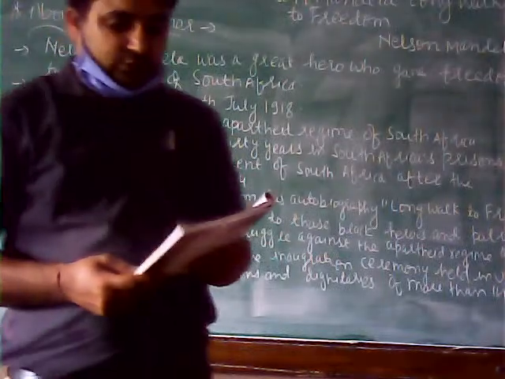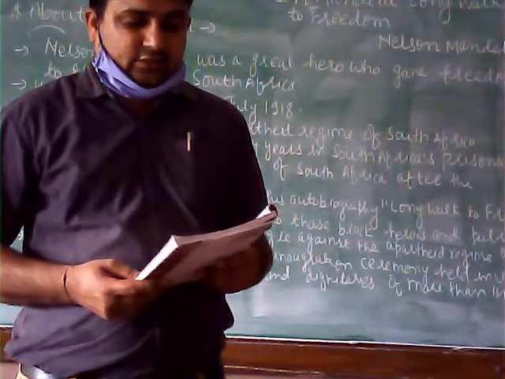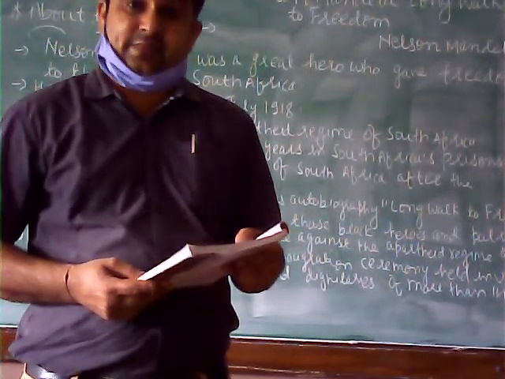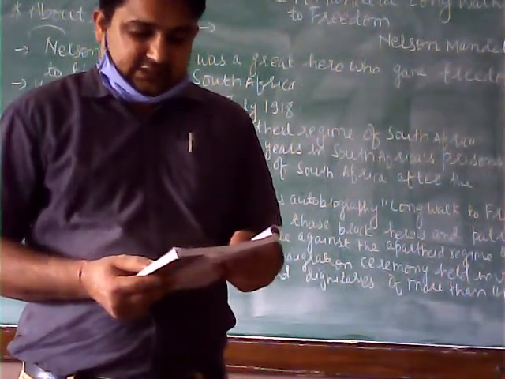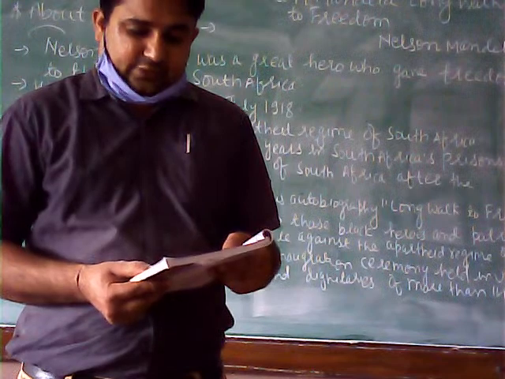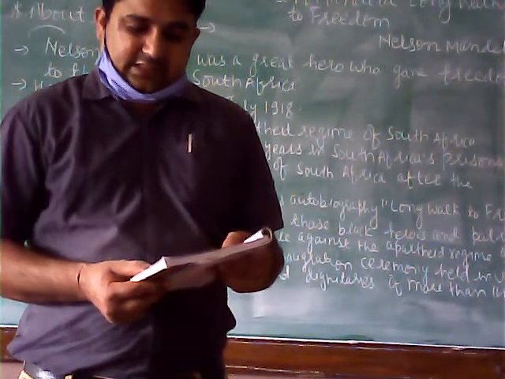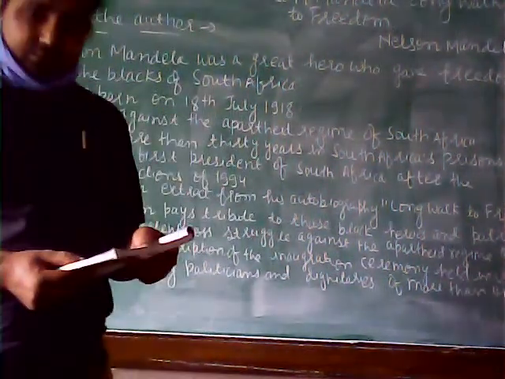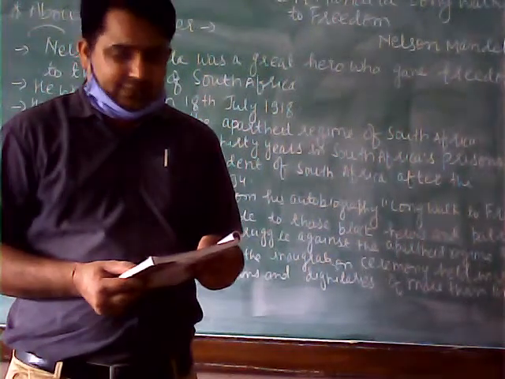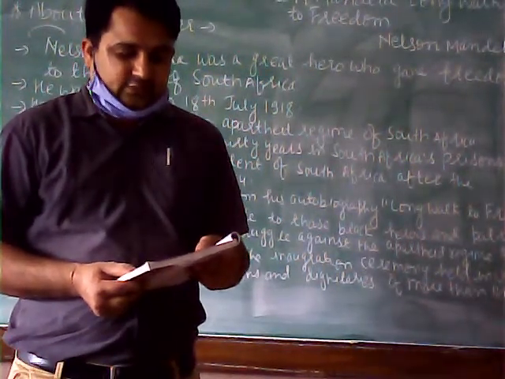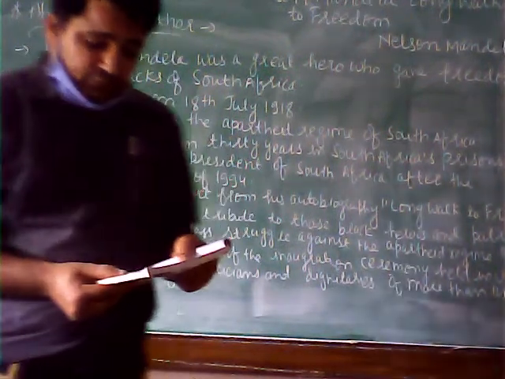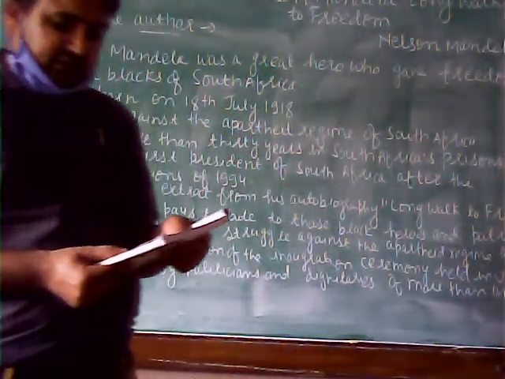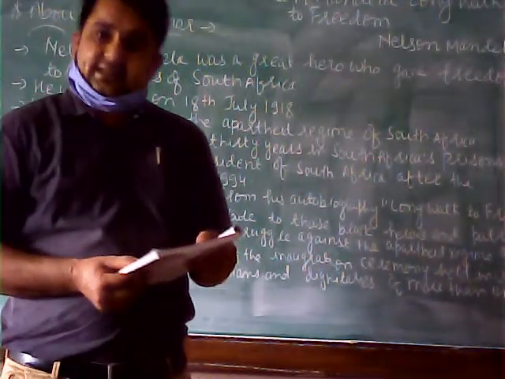You have to match. Okay, so first of all, it is given a rainbow gathering of different colors and nations. It means it will be matched with a beautiful coming together of various peoples like the colors in a rainbow. So this will match with this. Once again I am repeating, a rainbow gathering of different colors and nations will match with a beautiful coming together of various people like the colors in a rainbow.